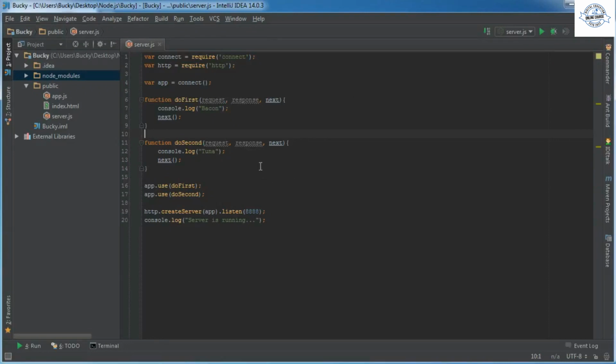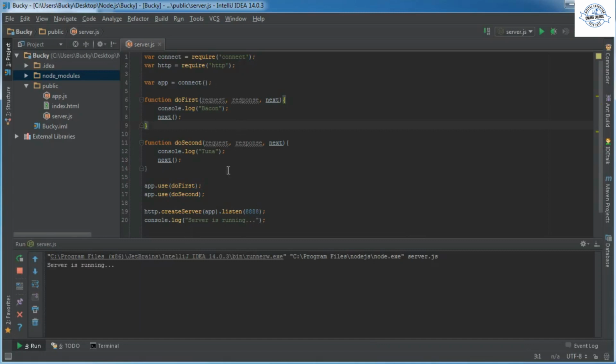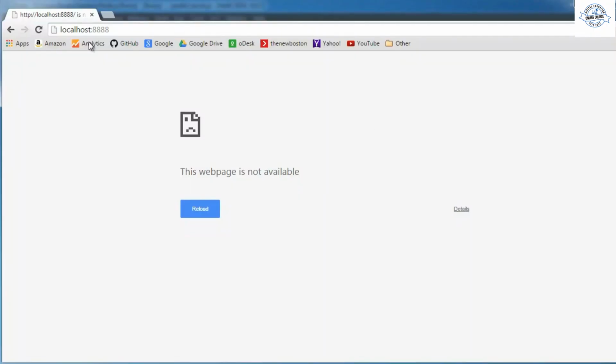Alright. So whenever the user connects to our website, whenever they make a request to our server, what's going to happen is it's going to say, okay, app, how do you want me to handle this? So it's going to go up to this app object, and it says, you obviously want me to use this function, doFirst. So it's going to run doFirst first, and then it's going to look for a method called next. If it has this method, then it's going to go to the next object in the stack, which is doSecond. So hopefully, if I didn't do anything stupid or forget any semicolons, whenever I run this and a user makes a request, it's going to log bacon, go to the next one, which is doSecond, and tuna. So let's see what's going on.